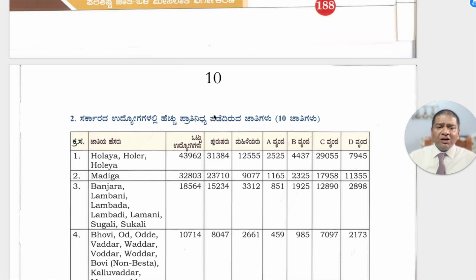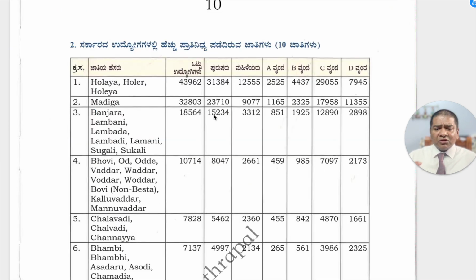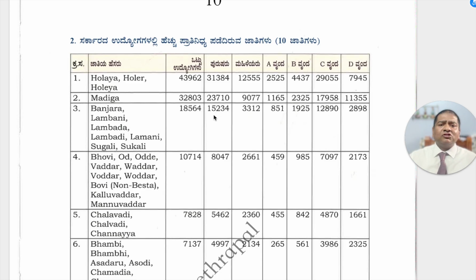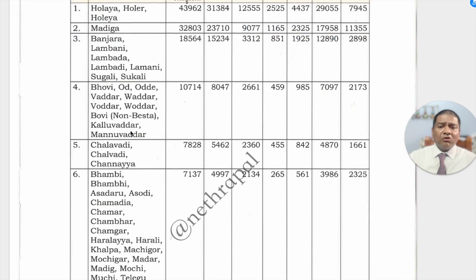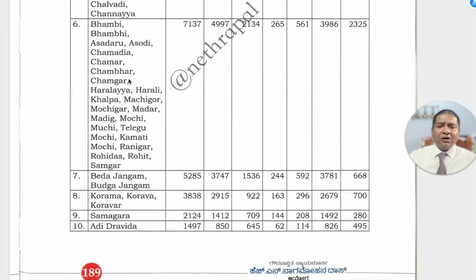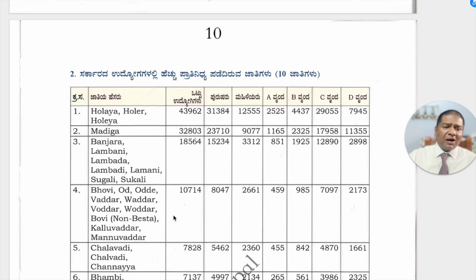Here you can see the numbers. The Nagmohan Das committee says that the top 10 castes occupy the maximum number of jobs. The Valaya caste has 43,962 jobs in total. Then this column gives you the A group, B group, C group, D group. Similarly, the Madiga, Banjara, Bovi, Chalavadi, Bhambi, Beda Jangama, Kurama, Samagara, and Adi Dravida. These are the top 10 castes which have the maximum government jobs.